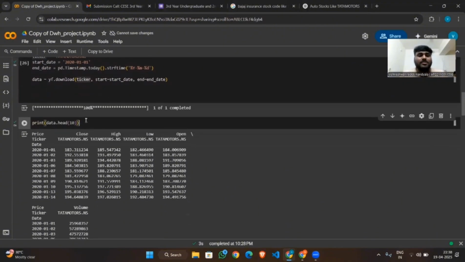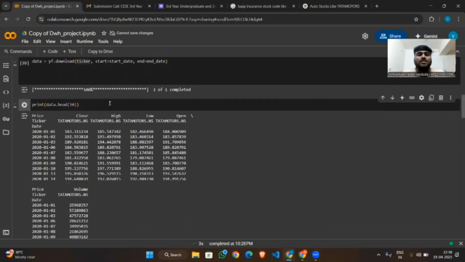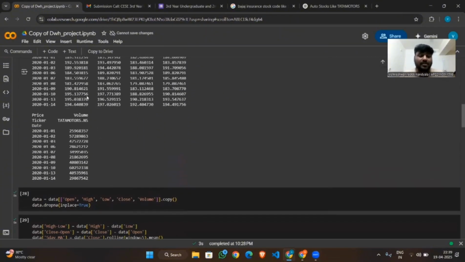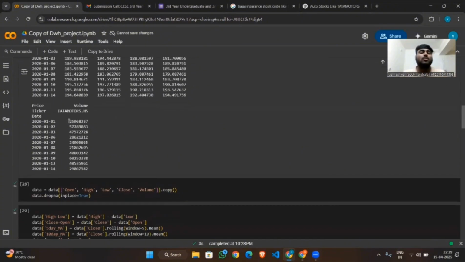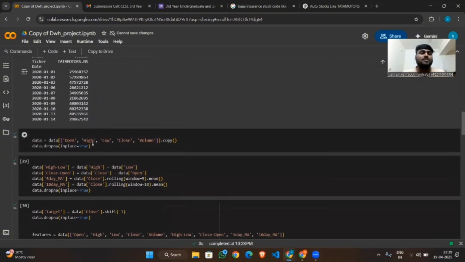Now this line displays the first 10 rows of the stock data, so that we can verify how the data looks. Here the data has close, open, high, low, and volume. Close means the price at the end of the day, and open means the price at which the stock opens. High means the highest price in the day. Low means the lowest price in the day. Volume means how much quantity of the stock is traded.